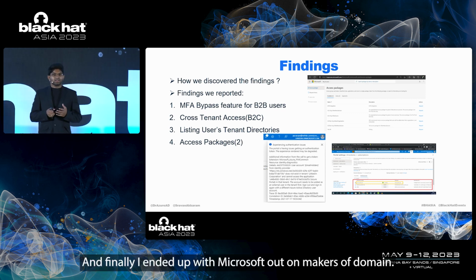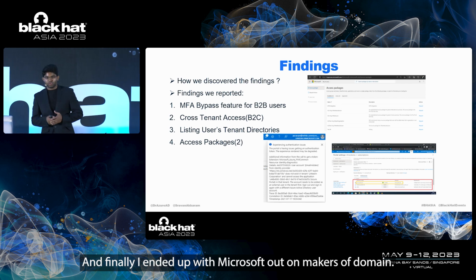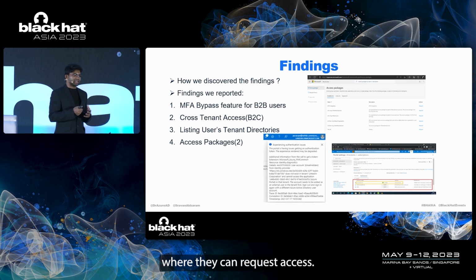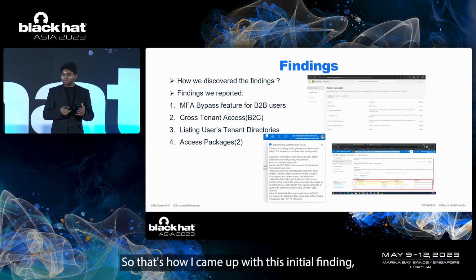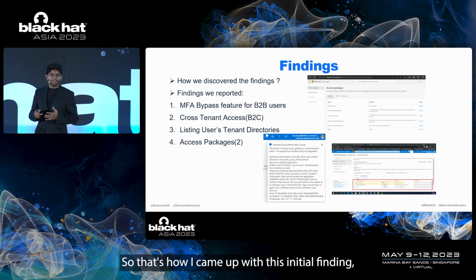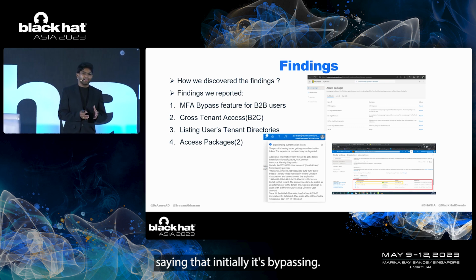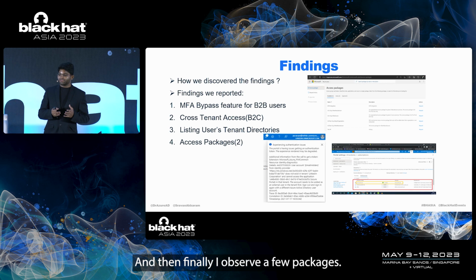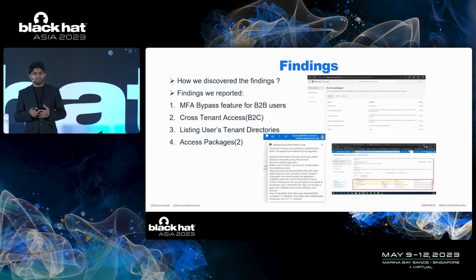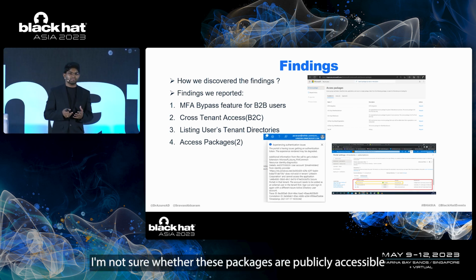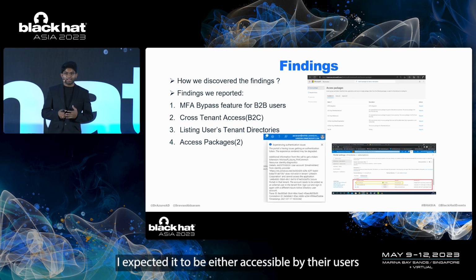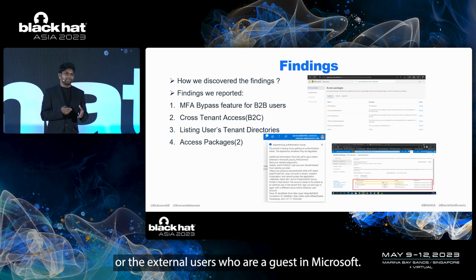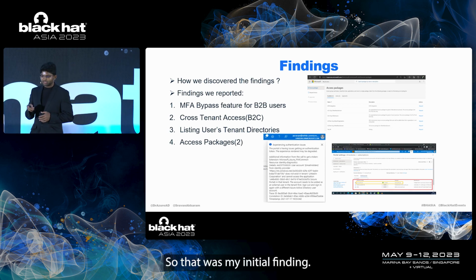And finally, I ended up with the Microsoft.onMicrosoft domain. This domain listed a few packages where I can request access. So that's how I came up with this initial finding: it's bypassing the MFA of the home tenant, like it's not prompting me for an MFA. And then finally, I observed a few packages. At that point, I'm not sure whether these packages are publicly accessible or not. I expected them to be accessible either by users or by external users who are guests in Microsoft. So that was my initial finding.